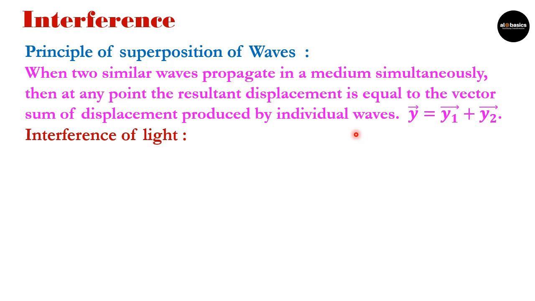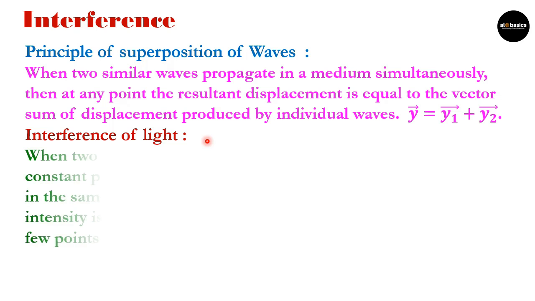Let us define interference. Here I am writing interference of light because we are studying it for light. But the interference phenomenon is the same for sound waves, light waves as well as water waves.